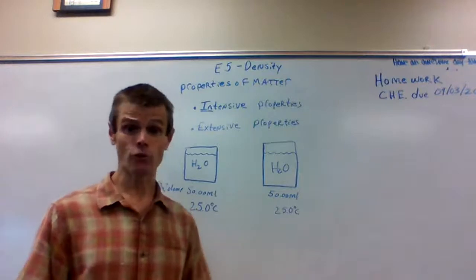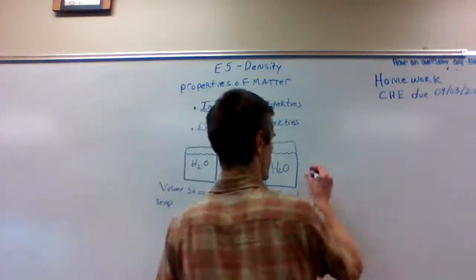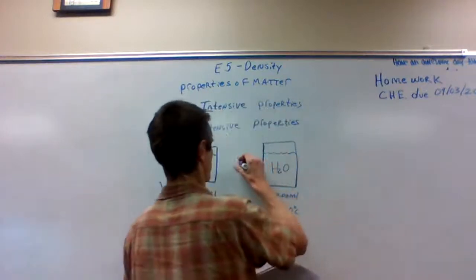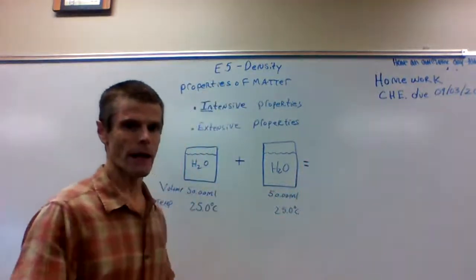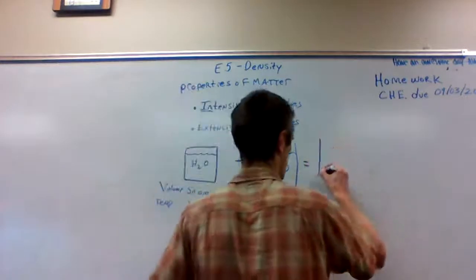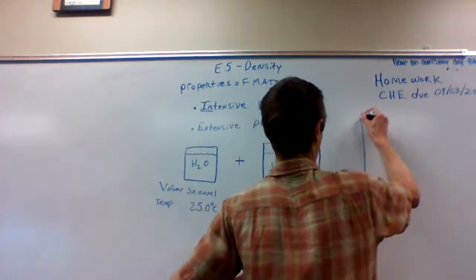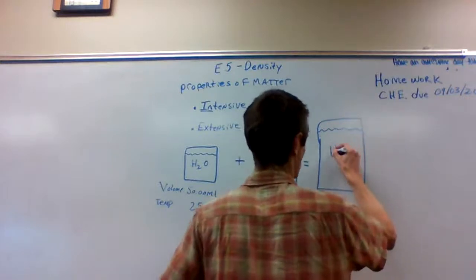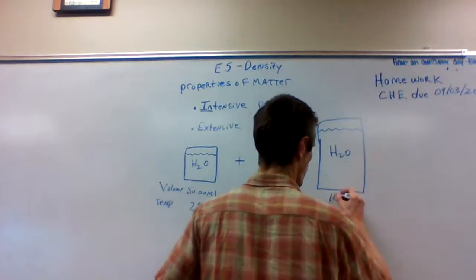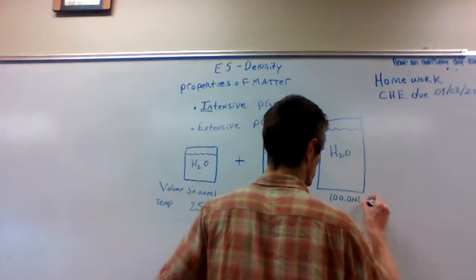If we combine the two beakers of water, we're going to end up with 100 milliliters.